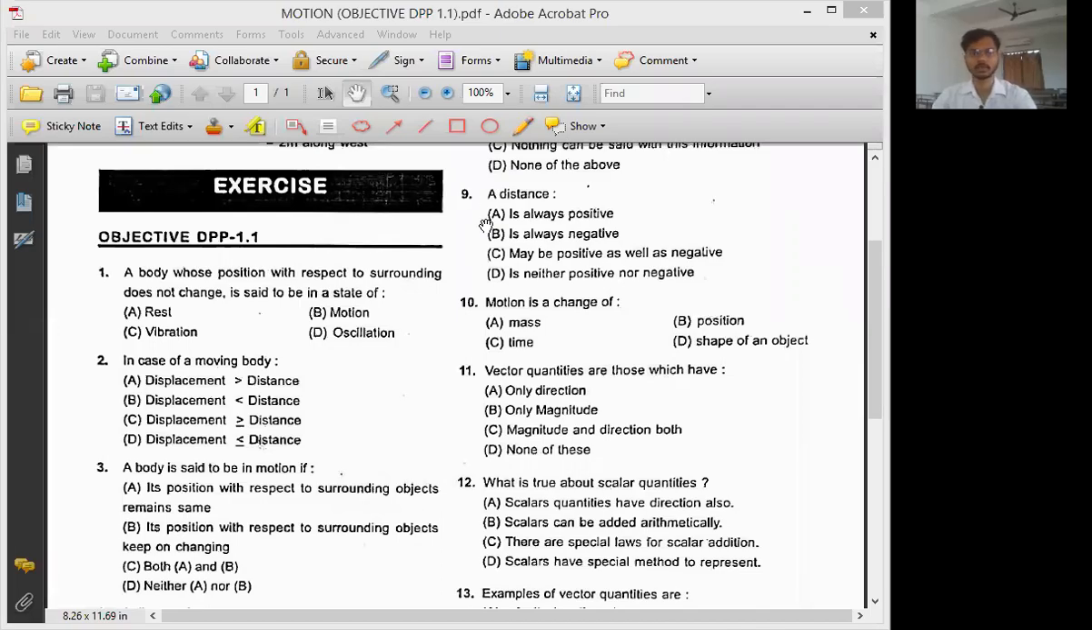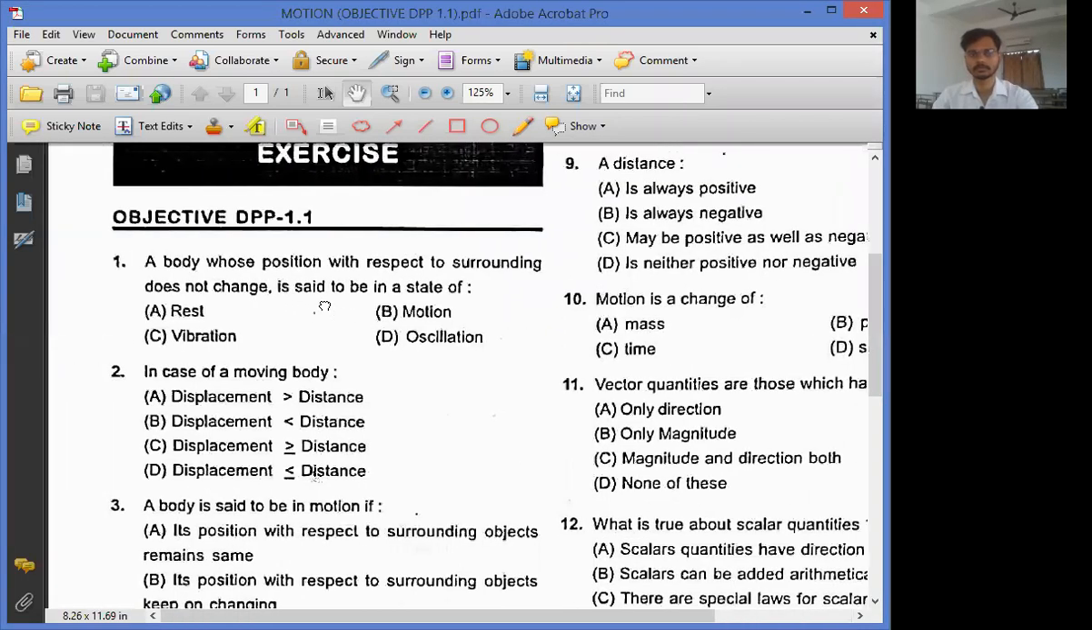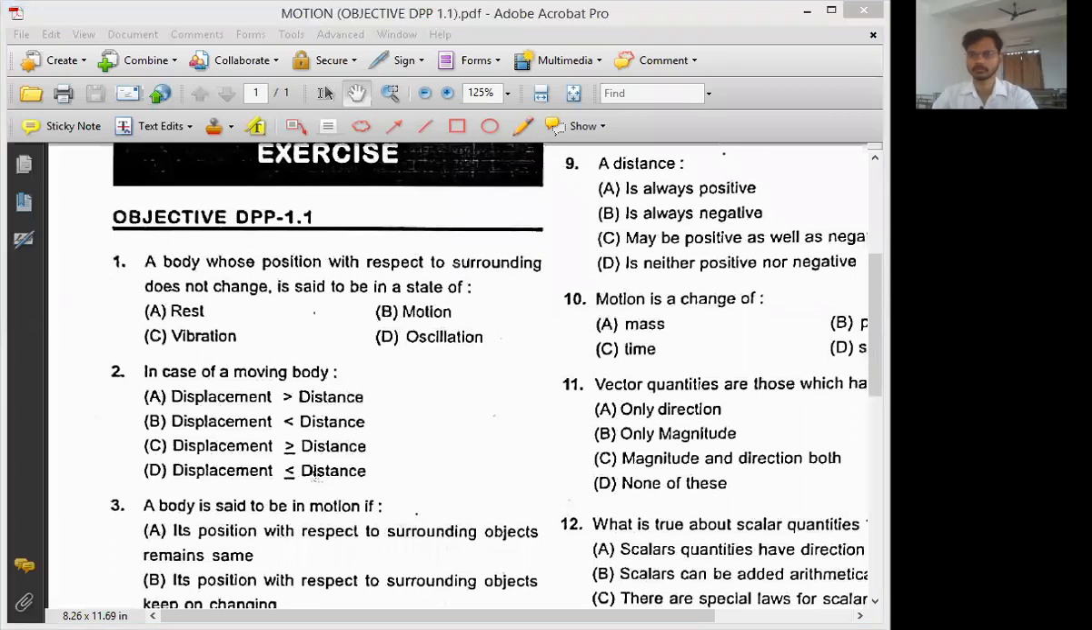Can you see yesterday's homework? Okay, the PDF, can you see? Can you see the PDF? Everyone, please reply. Can you see the PDF on the screen? Everyone, please reply. I have shared one document, PDF document. Yes? Good, good, good.